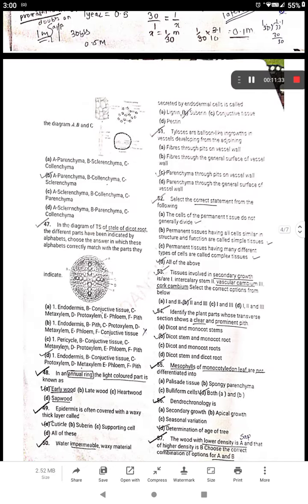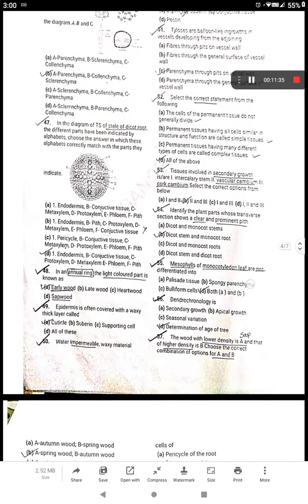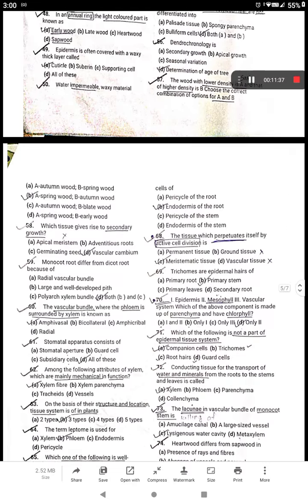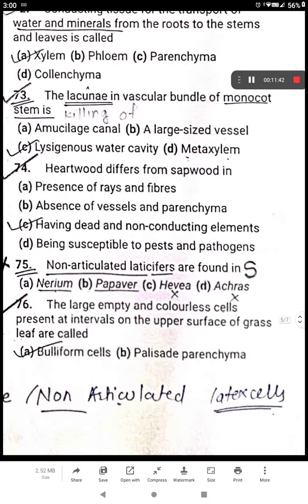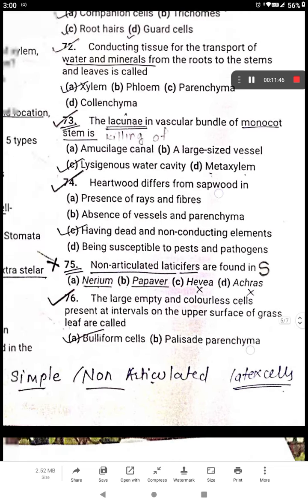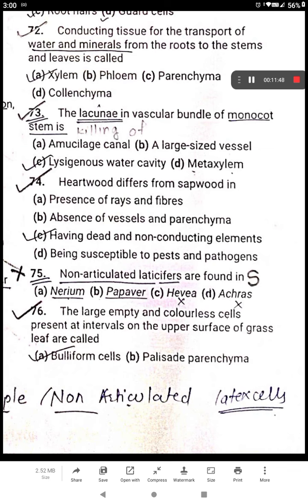Then the next mistake, yes, this one. Non-articulated laticifers are found in. Now this question is related to laticiferous tissue, which is a special permanent tissue, a secretory tissue.